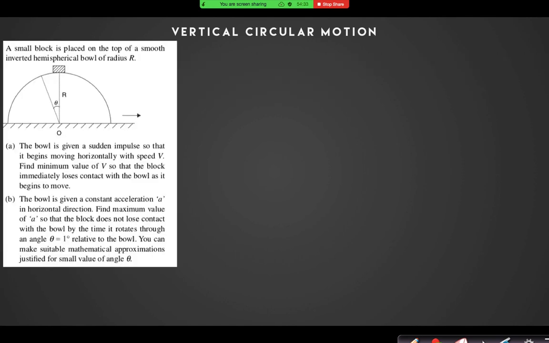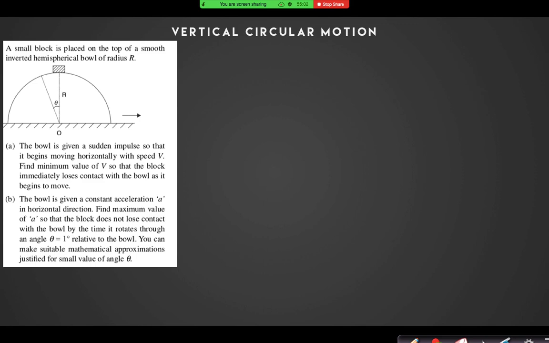Now this question, look, a small block is placed on the top of a smooth hemispherical ball of radius r. The same situation that we have done just one or two questions back. But now the ball is given a sudden impulse so that it begins moving horizontally with speed v. Find the minimum value of v so that the block immediately loses contact.